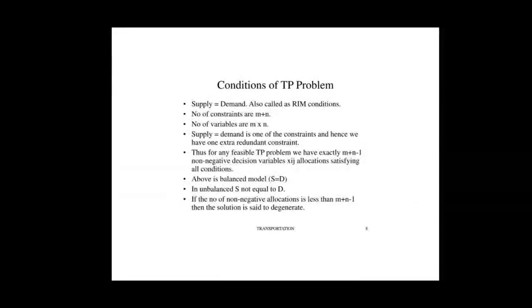So the above is a balanced model, that is S equal to D, supply equal to demand. In an unbalanced model, S is not equal to D, that is, supply is not equal to demand. If the number of non-negative allocations is less than m plus n minus 1, then the solution is said to be degenerate.